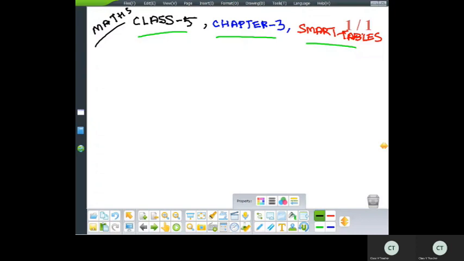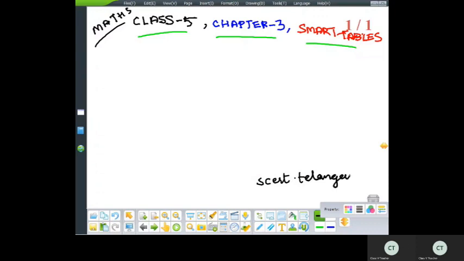Okay. So now we are in the next lesson, chapter number 3, Smart Tables. Children, I'll just give you one website. From that website, you just go on with the worksheets. And as I told you, make a separate book for the worksheets, do all the worksheets in that and do the practice. So the website is scert.telangana.gov.in.